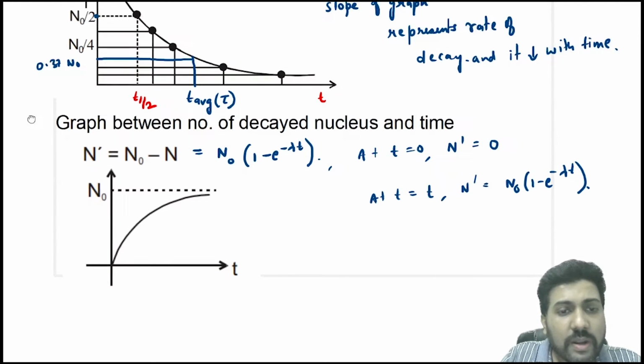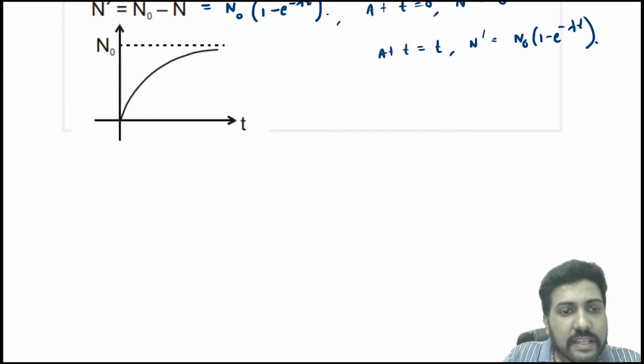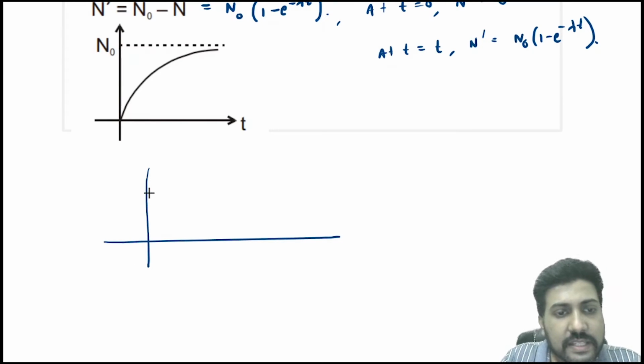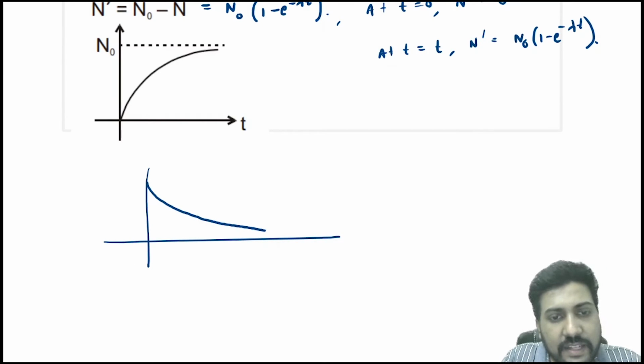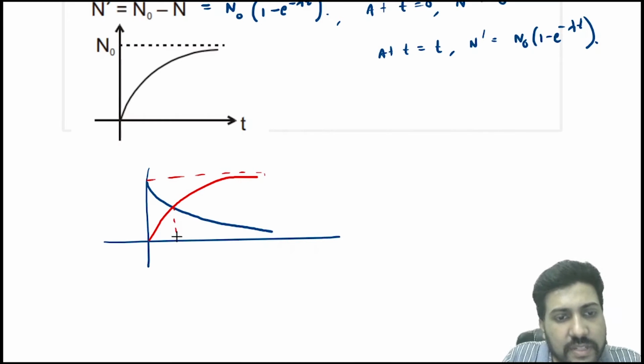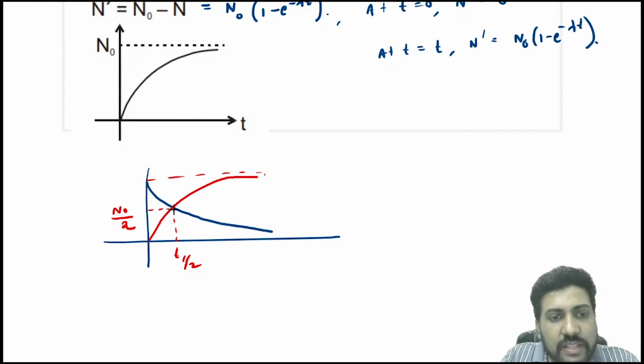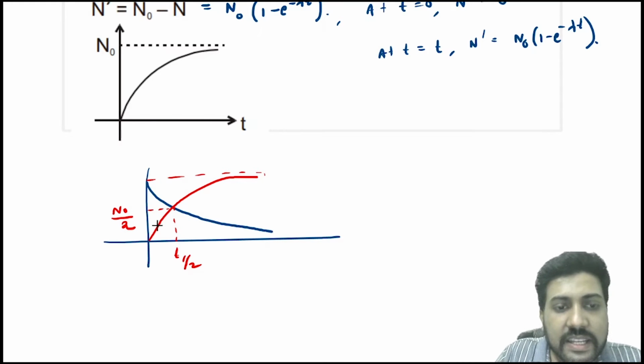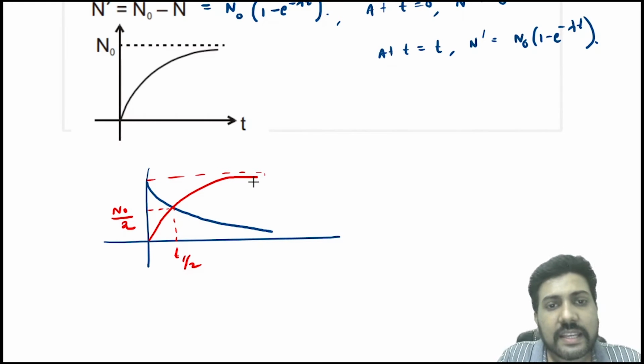Okay, now if you plot these two simultaneously, the number of active nuclei and the number of decayed nuclei, what will you see? You will see that at t equal to t half both become equal, obviously, because both become N naught by 2. Right, so the active nuclei constantly decrease and the decayed nuclei constantly increase.